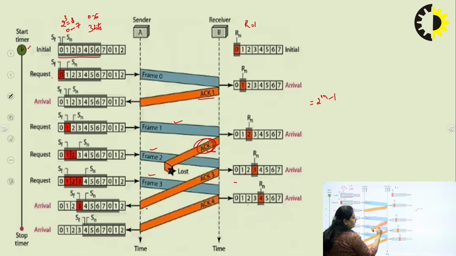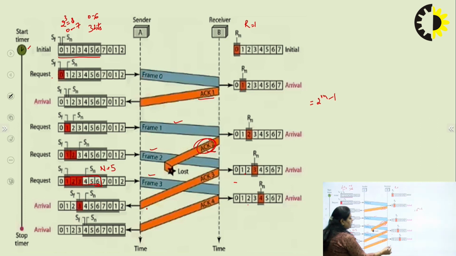That is, it is expecting the next frame 2, but the sender has not received that acknowledgement. So what will it do? After sending the frames up to 6, it will resend all the frames from 2. Starting from 2, it will resend all the frames, that is n number of frames: 1, 2, 3, 4, 5. That is n equals 5. It will retransmit all the 5 frames again.